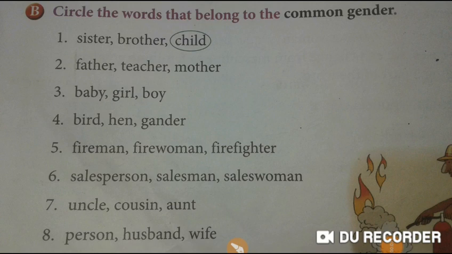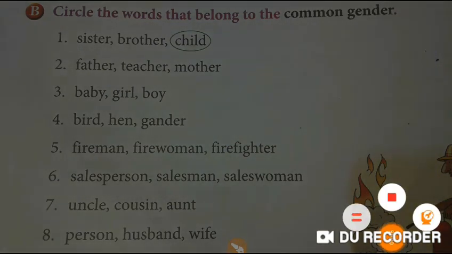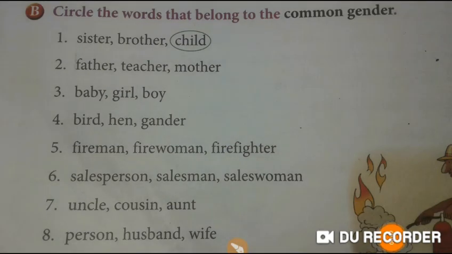Now the next question is, circle the words that belong to the common gender. As you know, a noun which can be a male or female belongs to common gender. In number 1, the first word is sister.